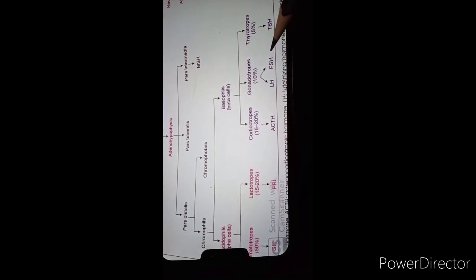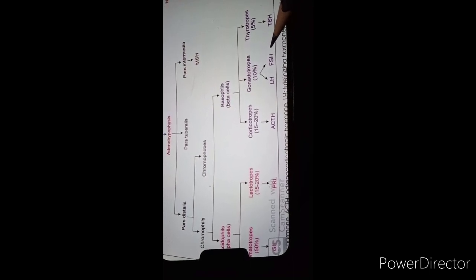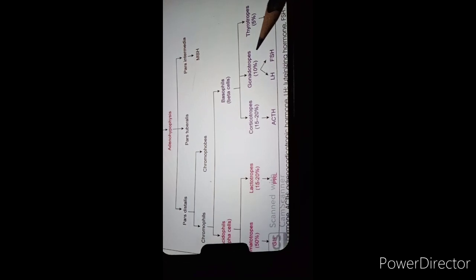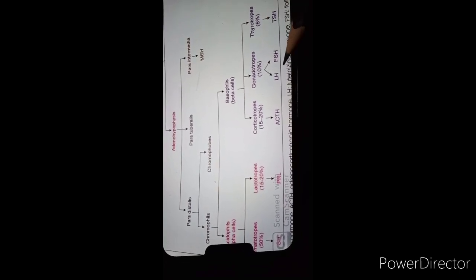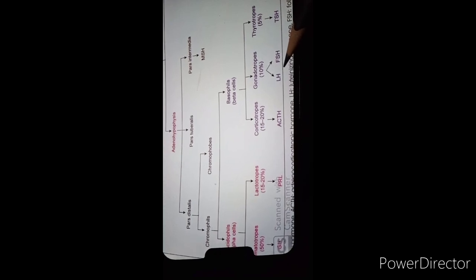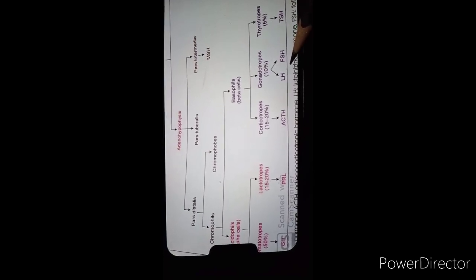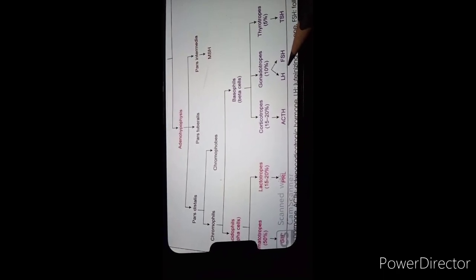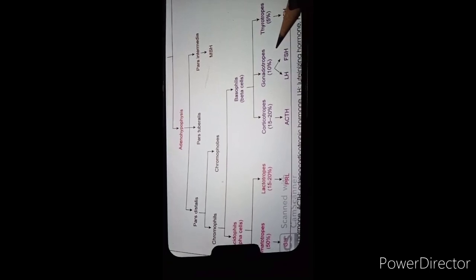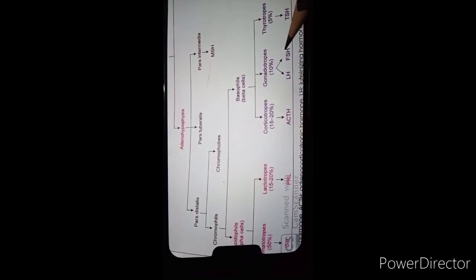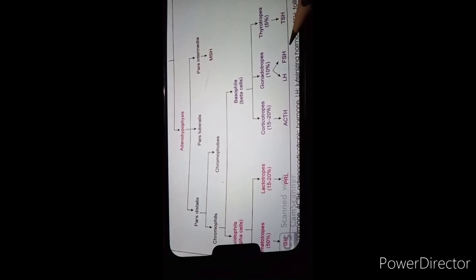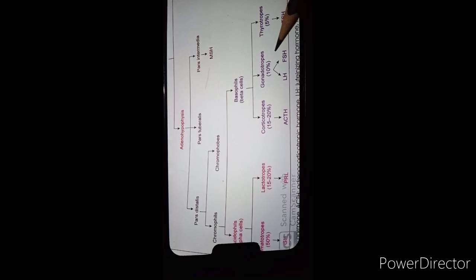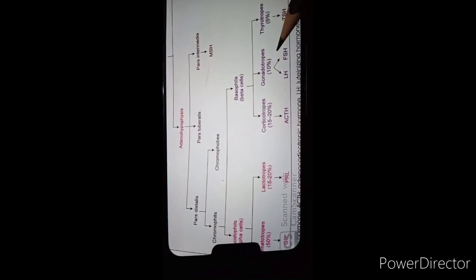This follicular stimulating hormone acts on the ovary, which secretes estrogen, very important. And second, gonadotrope cells secrete luteinizing hormone, also called LH. This luteinizing hormone produces progesterone, and it acts on the corpus luteum of the ovary. Apart from this, gonadotrope also secrete interstitial cell stimulating hormone, ICSH, which acts on the testes of a male. So that is the third secretion done by the gonadotrope. 10% of cells are present in this category, gonadotrope.